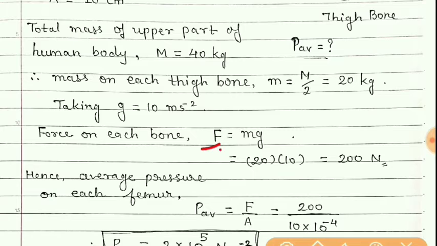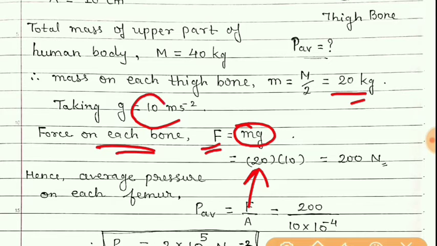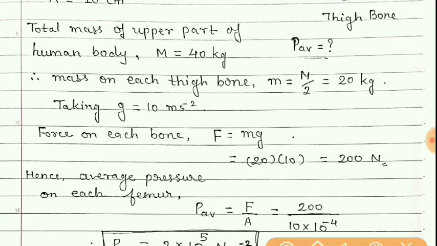So force acting on each thigh bone will be mg, where m is 20 and g we are going to take 10. So we'll get force acting on each thigh bone equal to 200 Newton. And so now what will be the average pressure?